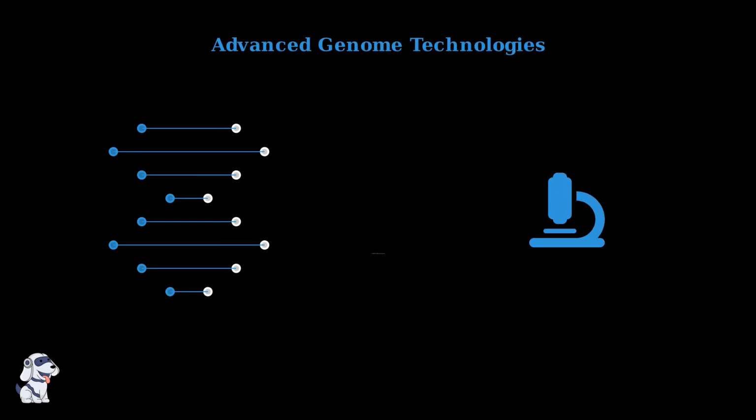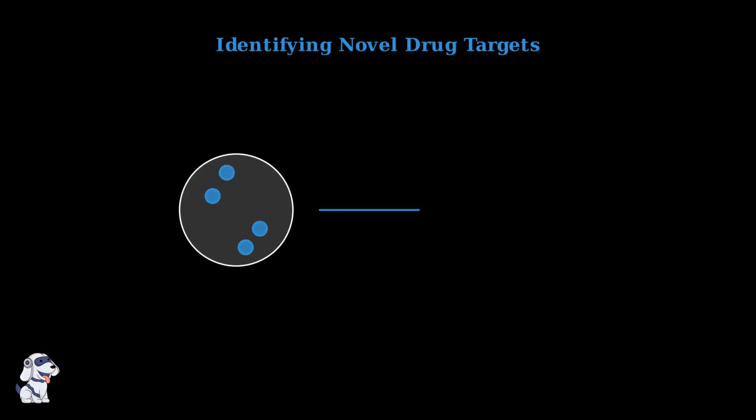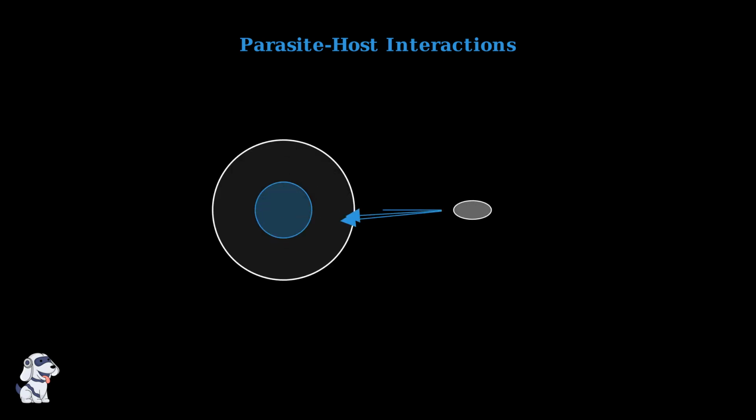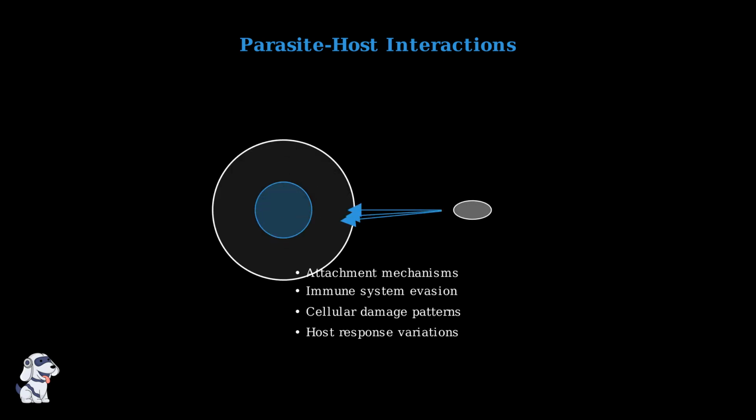Scientists are revolutionizing giardiasis research using cutting-edge genome technologies. These advanced tools allow researchers to decode the complete DNA blueprint of the Giardia parasite. By understanding the parasite's genetic code, researchers can identify specific proteins and pathways that are essential for Giardia's survival. These become potential targets for new, more effective medications. Scientists are also studying how Giardia interacts with human cells. Understanding these interactions helps researchers develop better treatments and explains why some people get sicker than others.